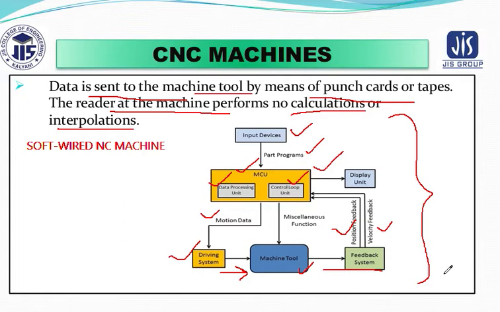But if it is not achieving the exact position, a signal is sent to the MCU, and the remaining distance that has not been traveled is sent again through the driving system to the machine tool to complete the entire path motion. So you can see how a CNC operation occurs.